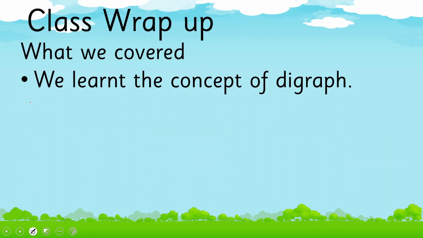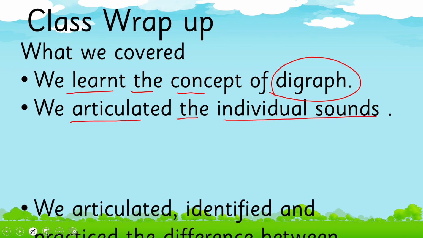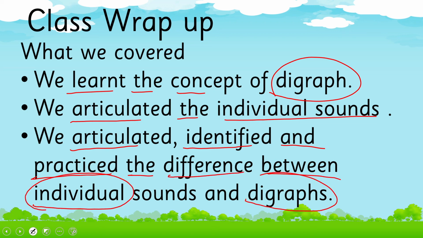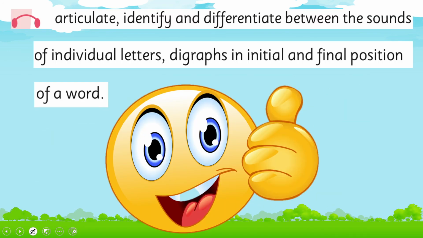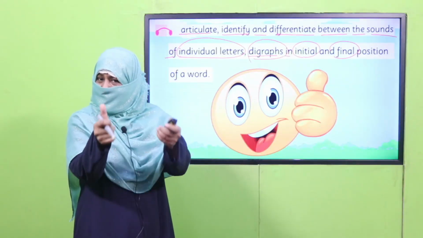Now, what we have learned today: we learned the concept of digraph. We articulated the individual sounds. We articulated, identified and practiced the difference between individual sounds and digraphs. So in this way we achieved our SLO, that is to articulate, identify and differentiate between the sounds of individual letters and digraphs in initial and final position.